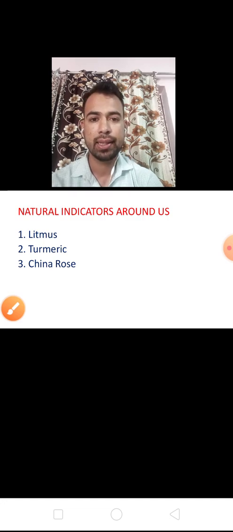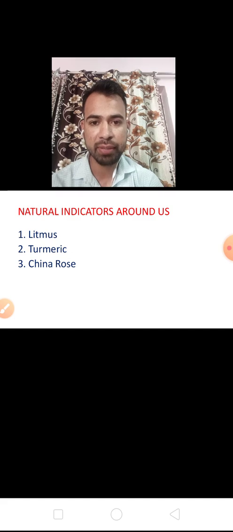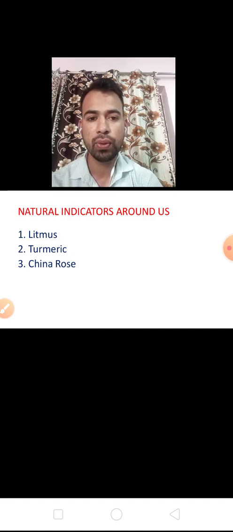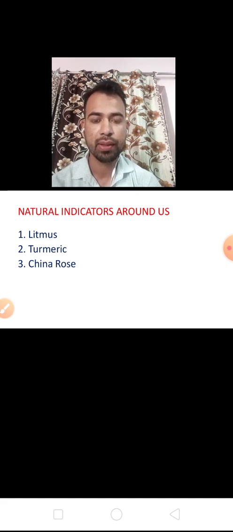See some examples of indicators. These are naturally occurring indicators. Number 1, litmus. Number 2, turmeric. Number 3, China rose. Litmus we obtain from lichens. Turmeric, that is haldi. China rose, gudhal in Hindi, is also known as hibiscus.